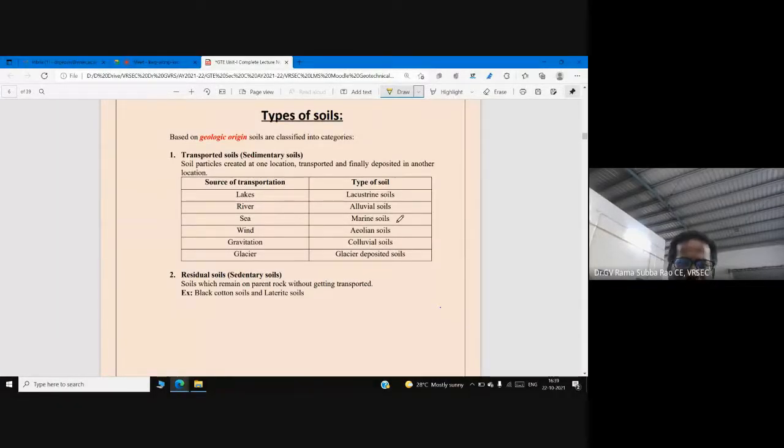So, welcome to all. Now we are going to discuss another topic in Unit 1, Introduction to Geotechnical Engineering. Within this Unit 1, we have a wonderful topic, that is types of soils. What we are going to discuss here is types of soil based on their geologic origin.